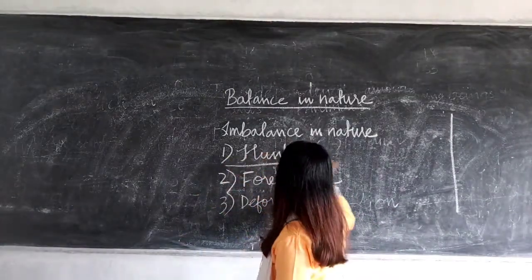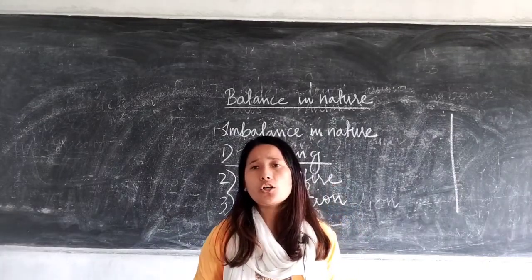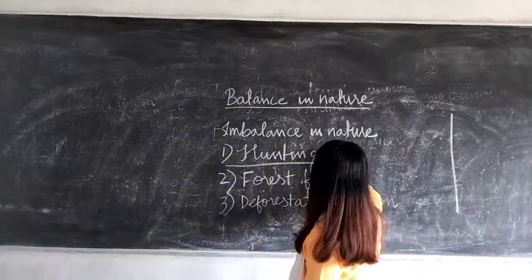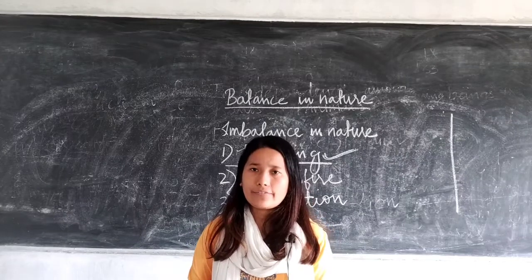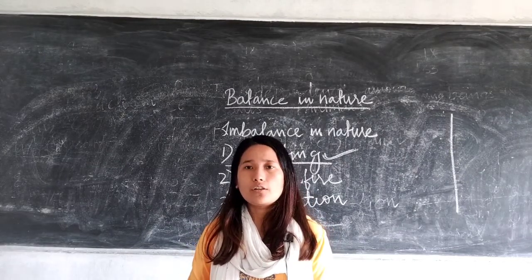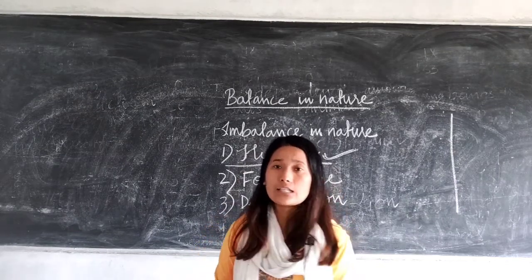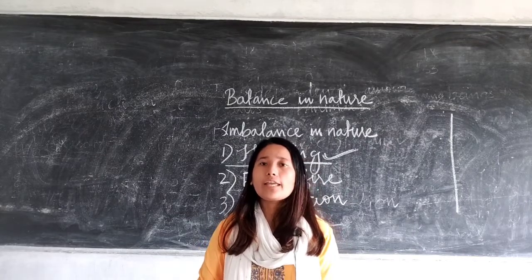First, hunting. We all know what is hunting, right? Illegal poaching or killing of animals is referred to as hunting. Different animals such as deer, elephants, lions are killed now and then for the meat, skin, and the elephant for the tusk. Okay, because they are very valuable.